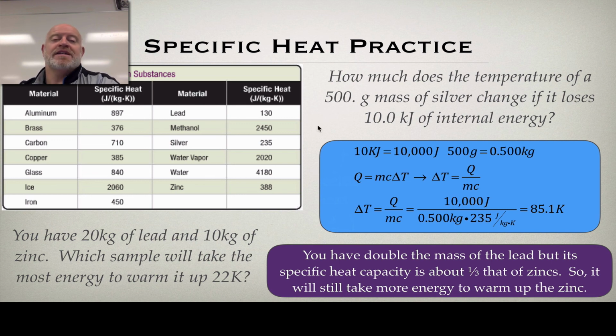All right, guys, so that is specific heat capacity. There's additional practice in your homework, and we also do more when we start applying this to the first law of thermodynamics in our next lesson. Thank you.